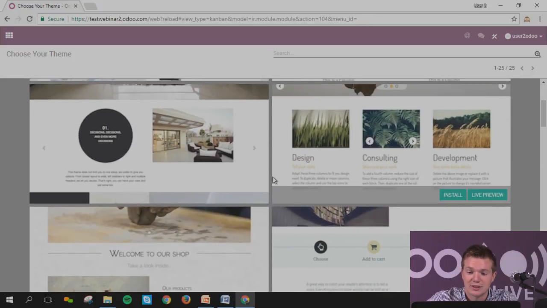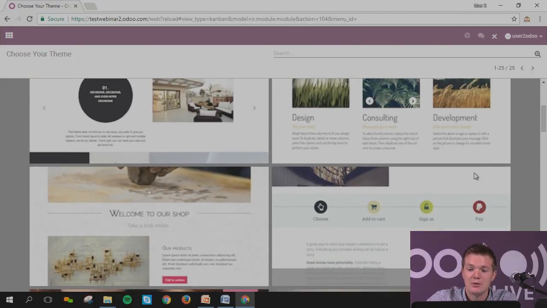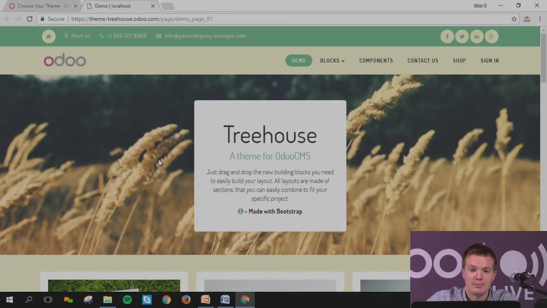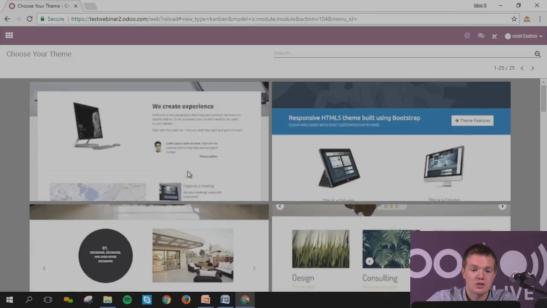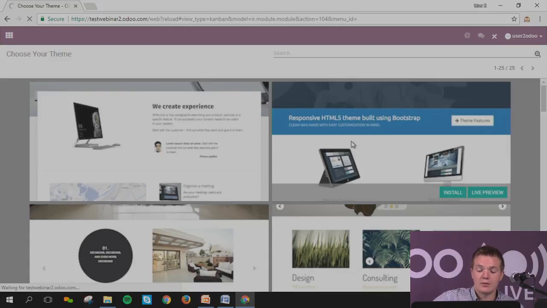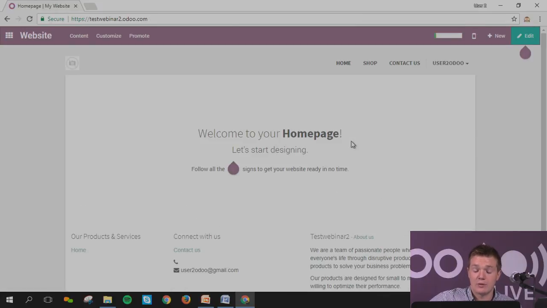If you want, of course, I guess you want to have some live preview, you can click on that in here, and directly it will propose you a live preview of the theme. Let's imagine I will start with this one. We'll install the theme. What we will do after that, I will directly go into some specific configuration, and also some other apps which are free, which are really important for you afterwards to manage your dashboard.